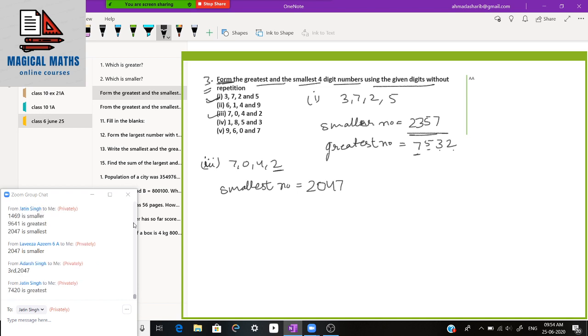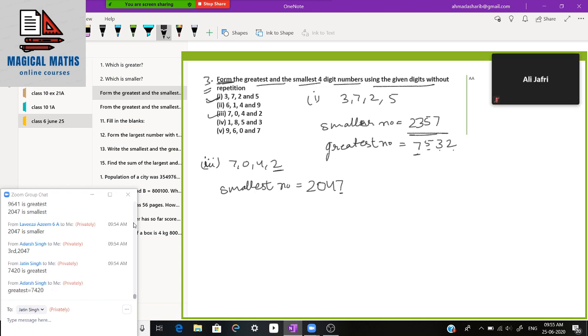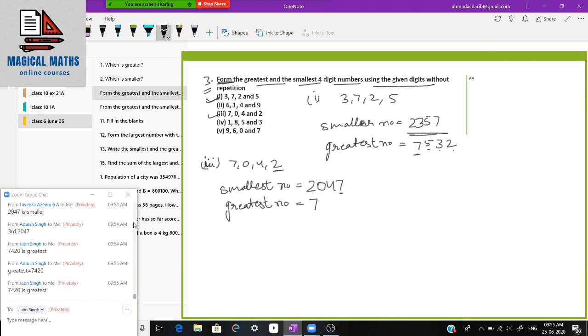So we will use a number which is greater than 0, that is 2. Then we will use 0, then greater than that, then greatest number. So 2047, this is the smallest number, and the greatest number is greatest 7, then 4, then 2, then 0. Okay, 0 we will use in the last. So this is the greatest number, 7420. Is it clear, students?